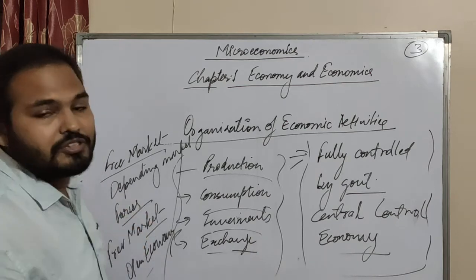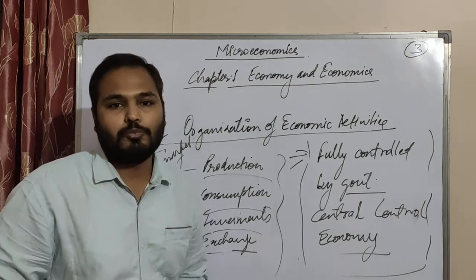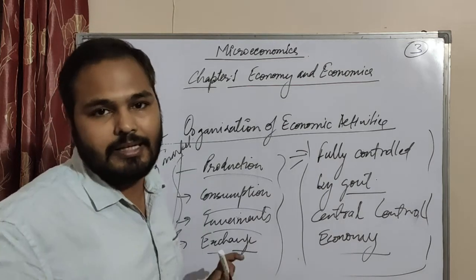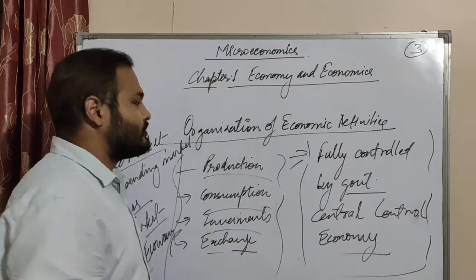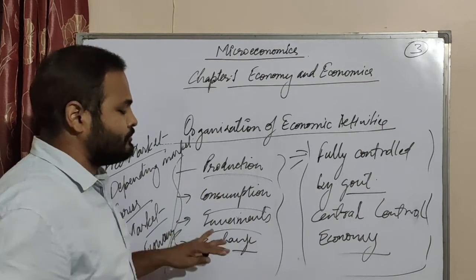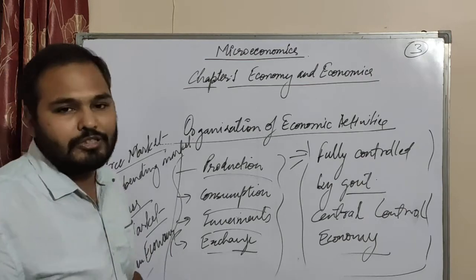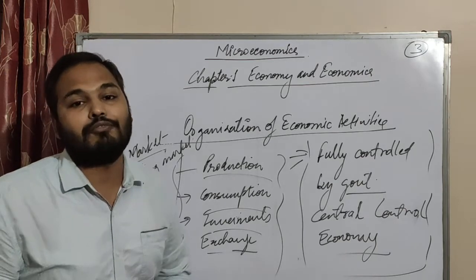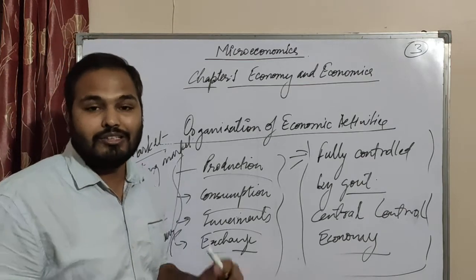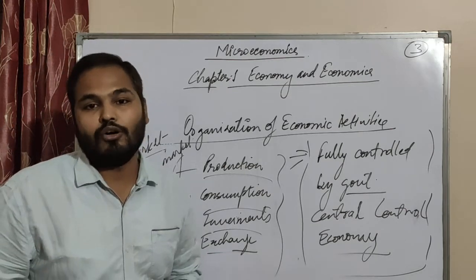Now this means here government is not taking any regulation. Suppose the guidelines of the government are there, but the government is not strictly interfering in these activities: production, consumption, investment, and exchange. Okay, here producers, consumers, investors, and exchange activities are free of government control. So here it is called free market or open economy.